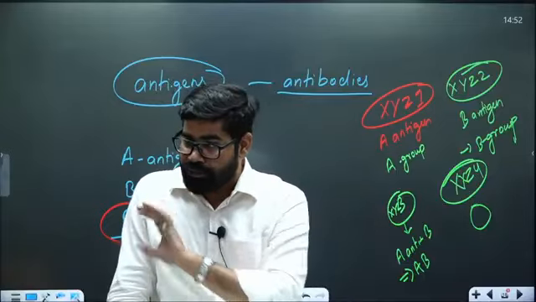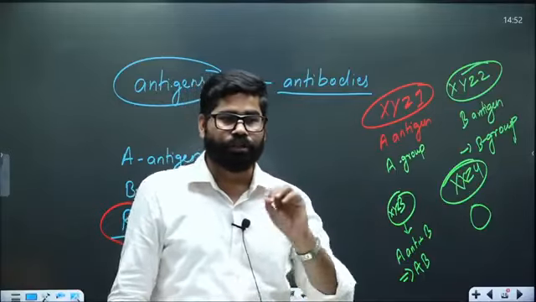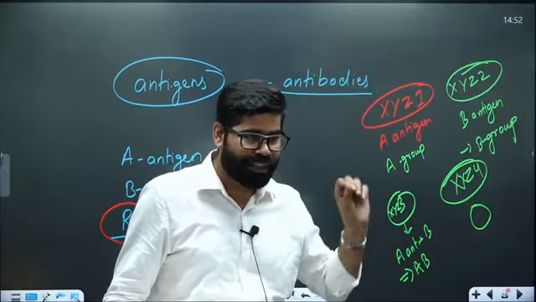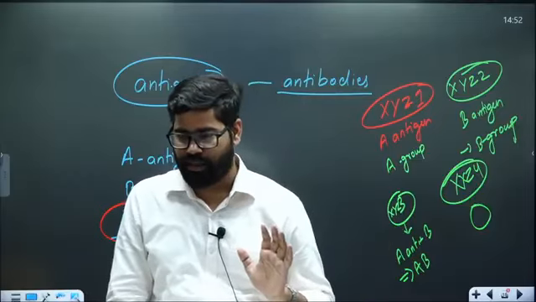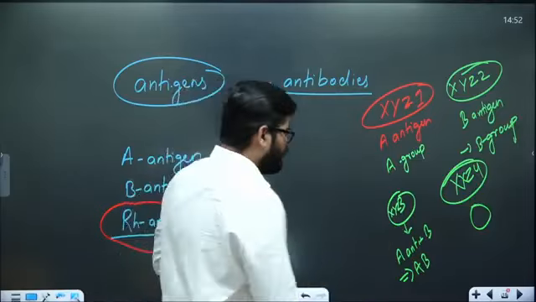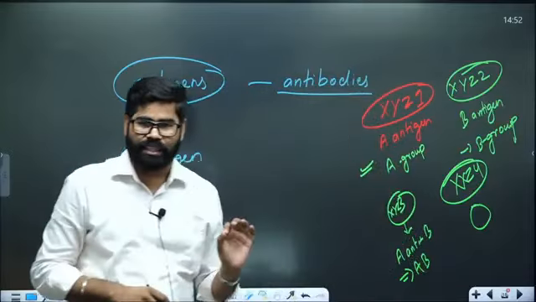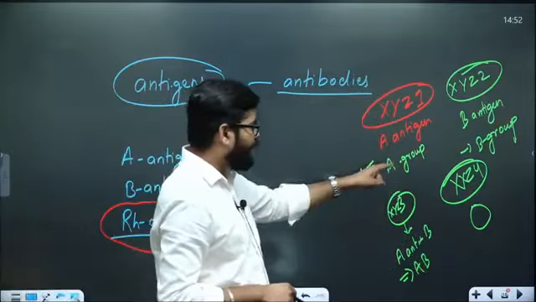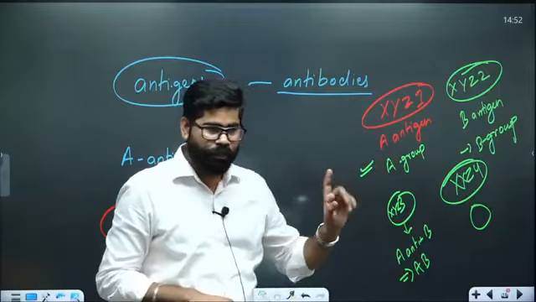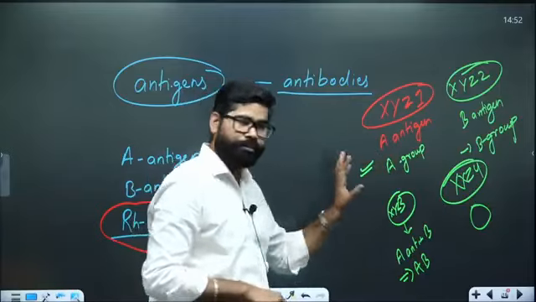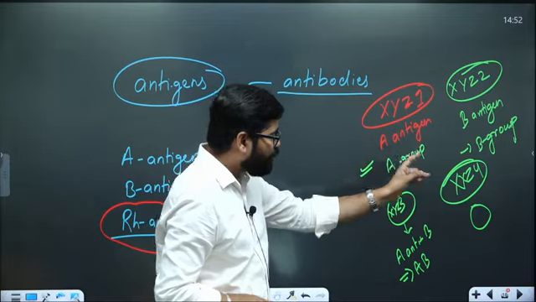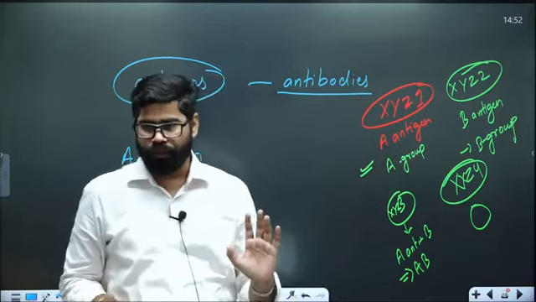There have been several research studies on this and there is no evidence that they impact development or characteristics. So if they are having A antigen, they are going to have A group, B antigen, B group. If they are having both of them, AB, and if they are having none, they are having O.